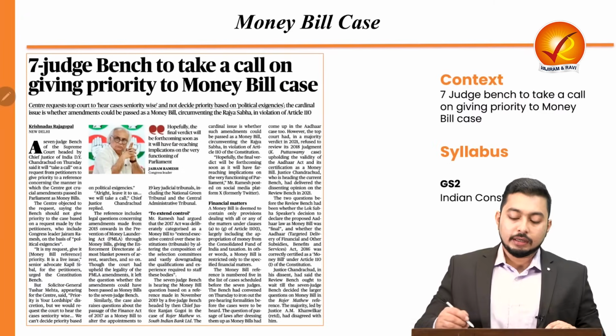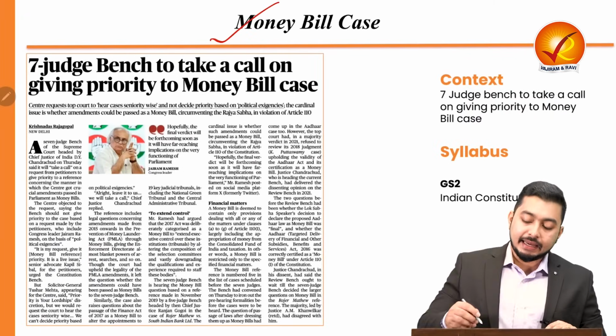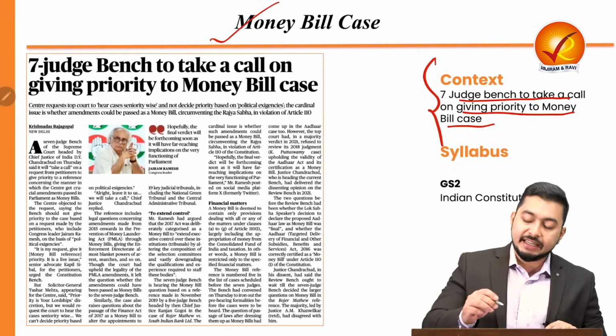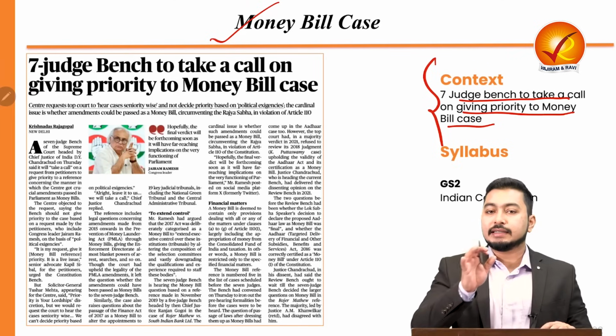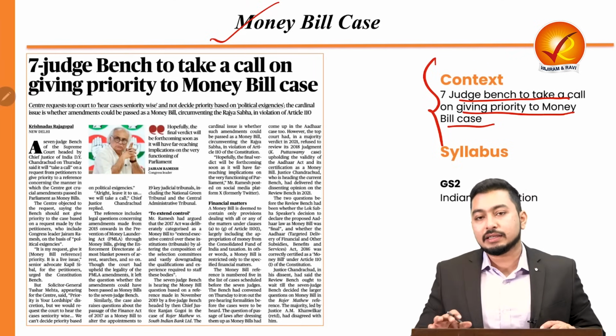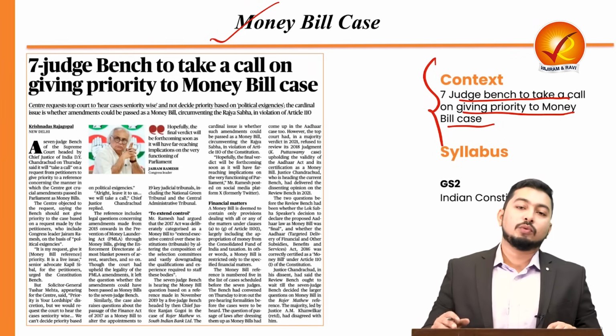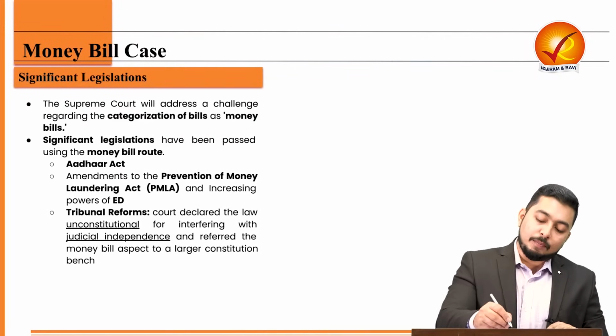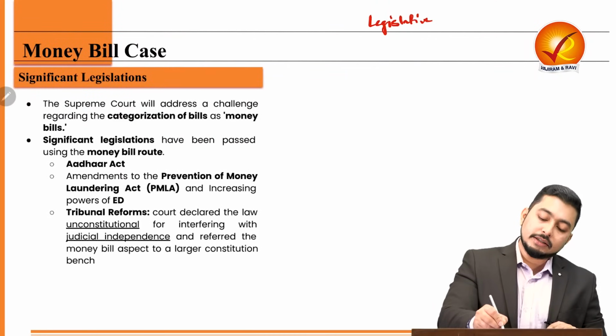Let's look at the money bill case. Now here a 7-judge bench will take a call on giving priority to the money bill case, and that is why it is extremely important to understand what is this money bill case and what do we mean by money bill. Now what do we see as a part of a legislative strategy?